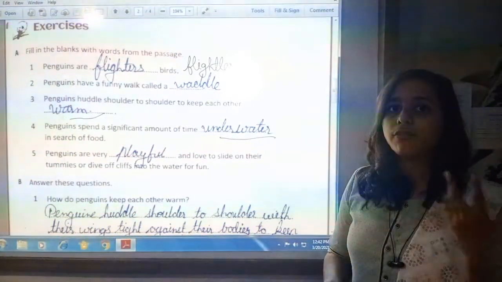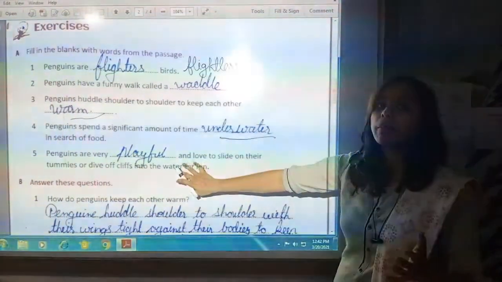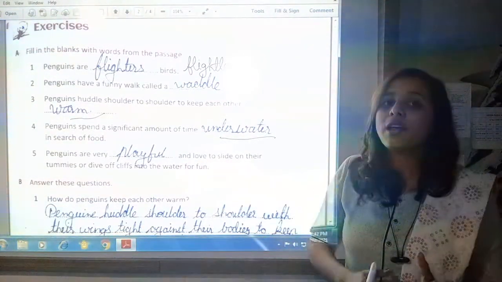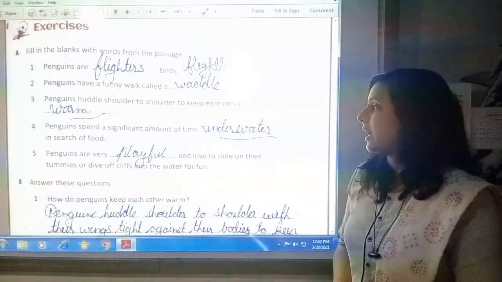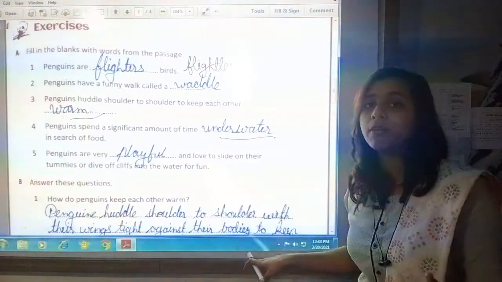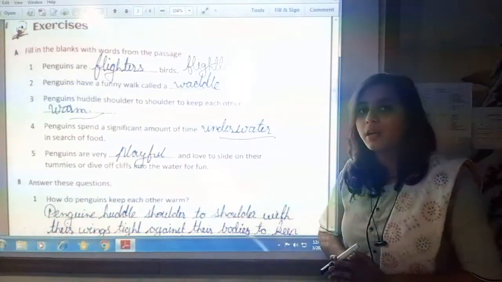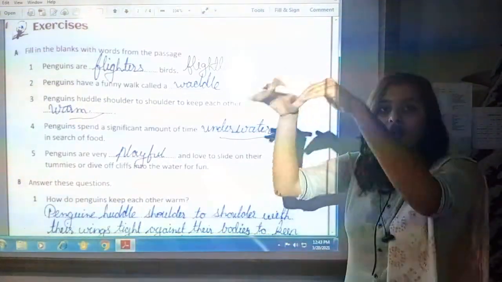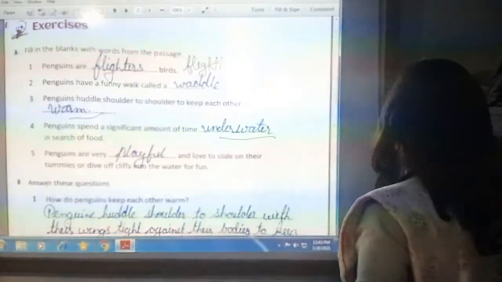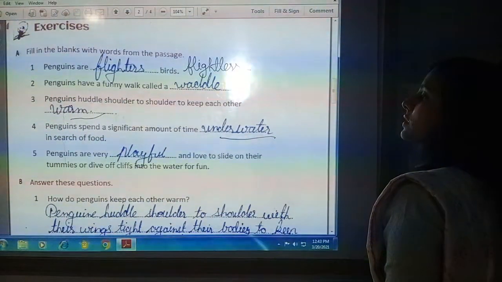That is called playful. What is the nature of penguins? They are playful, fun-loving, and very lovely animals. What do they do to have fun? They slide on their tummies and they dive into the water from the cliff. So here we have completed our first exercise.